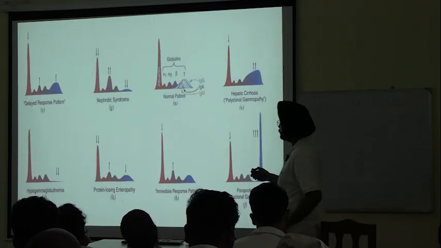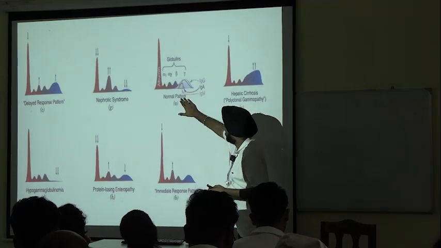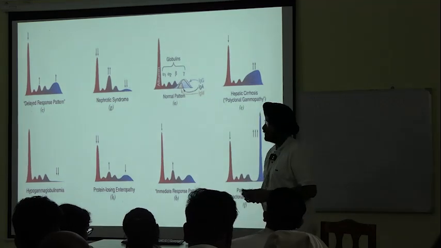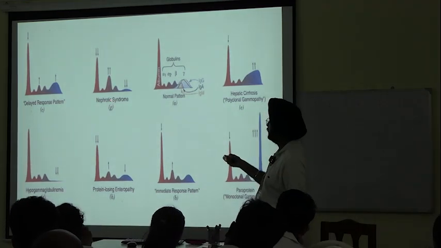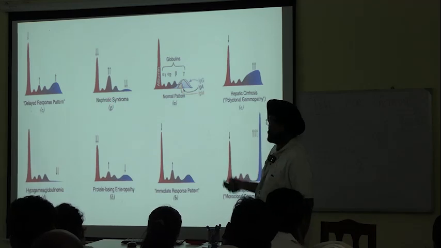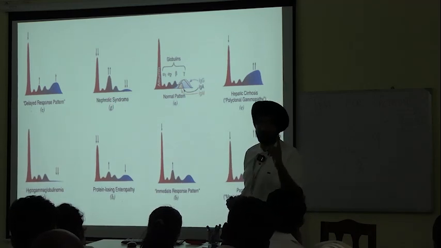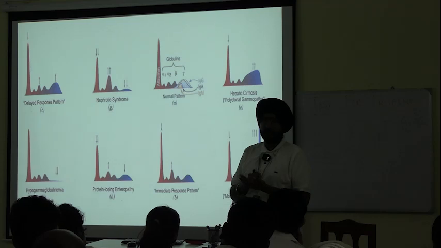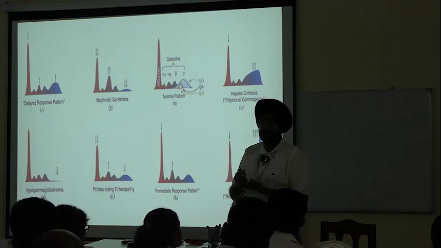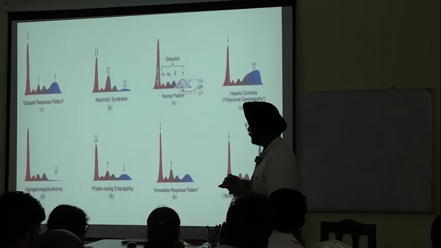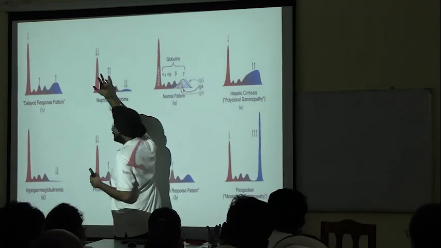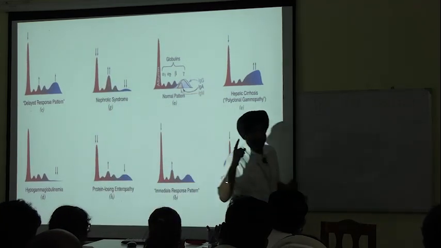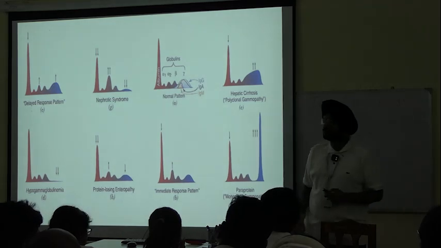Now see, this is the normal pattern. But see, there is an elevated peak here in nephrotic syndrome. So if a patient comes with nephrotic syndrome and you run a sample of his serum or plasma in an electrophoresis and you find an elevated peak here in the middle, this would mean that the patient is suffering from nephrotic syndrome.